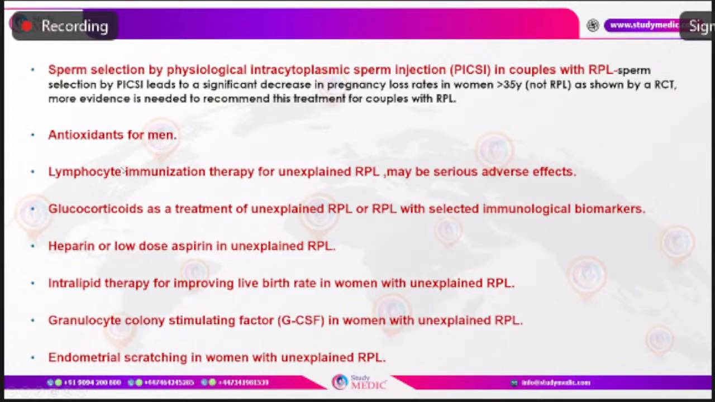In women more than 35 years, it was found to improve the pregnancy outcome, but not in those women with RPL. It is not recommended to use antioxidants for men, or lymphocytic immunization therapy for unexplained recurrent pregnancy loss, and it might even have serious harmful adverse effects. Glucocorticoid management for unexplained RPL or those with selective immunological biomarkers should not be used unless it is indicated for management of flare conditions of any autoimmune disorders. Heparin and low-dose aspirin in unexplained RPL should not be used. Intralipid therapy for improving the live birth rate in unexplained RPL should not be used. Granulocyte colony stimulating factor in women with unexplained RPL is not recommended. Endometrial scratching in women with RPL is not recommended.